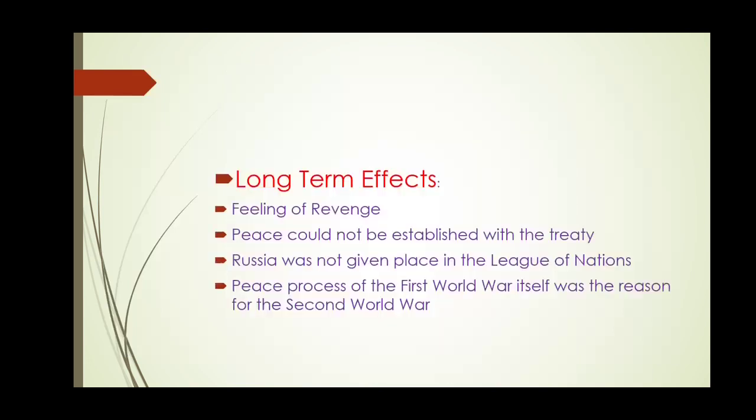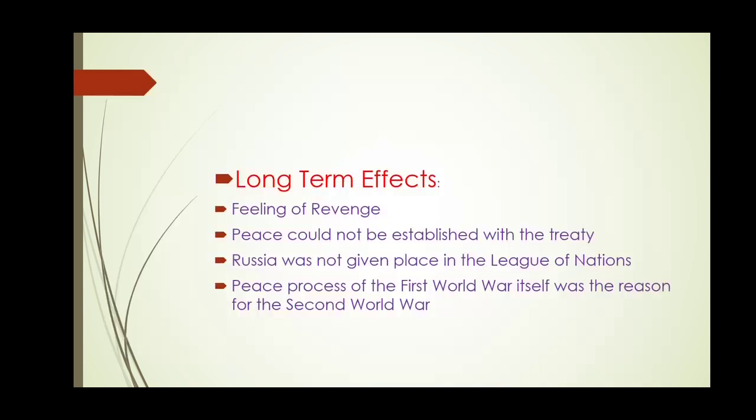Okay. Now we have long-term effects. Now what were the long-term effects? There was a feeling of revenge in signing the treaty with the nations that were defeated in the wars. Of course, as we discussed right now, in the Treaty of Versailles some of the regions were given to allied nations, France, and the Rhine River and all was given away or opened.